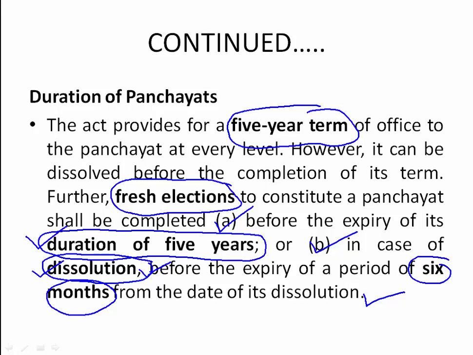So in such cases, the election should be held within 6 months. There are two possibilities: when the panchayat is about to complete its duration of 5 years, at that time an election will be held, and one more time when the government is dissolved. In that time also, fresh elections are conducted.